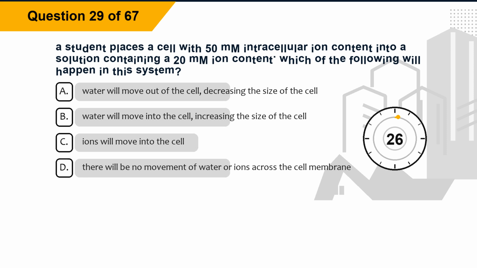Question 29. A student places a cell with 50 mM intracellular ion content into a solution containing a 20 mM ion content. Which of the following will happen in this system? Option A, water will move out of the cell, decreasing the size of the cell. Option B, water will move into the cell, increasing the size of the cell. Option C, ions will move into the cell. Option D, there will be no movement of water or ions across the cell membrane.